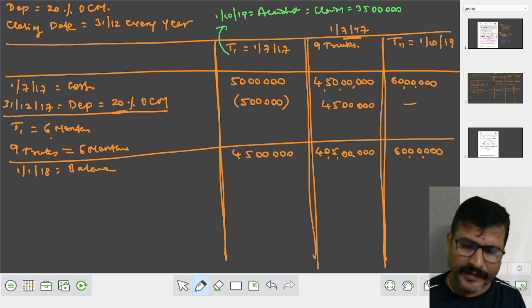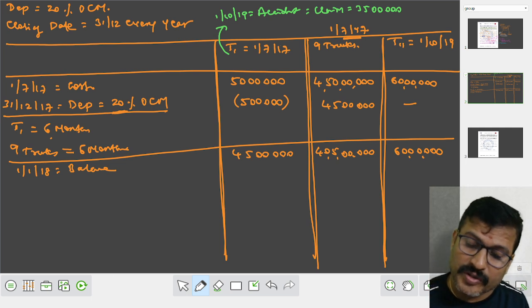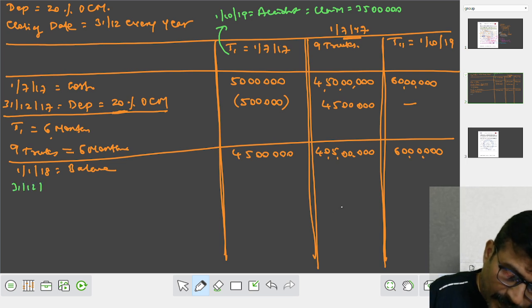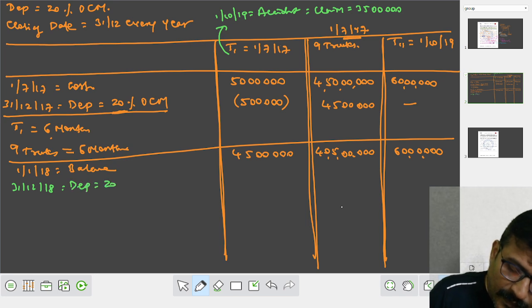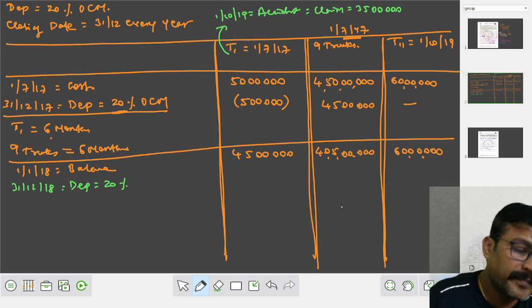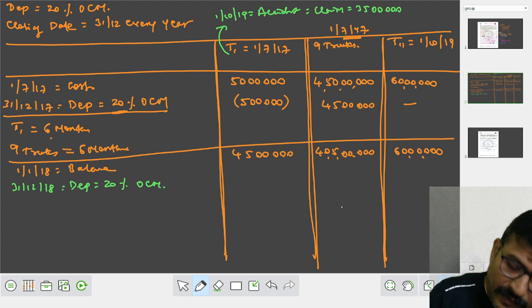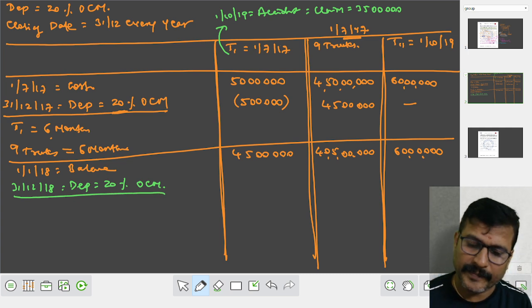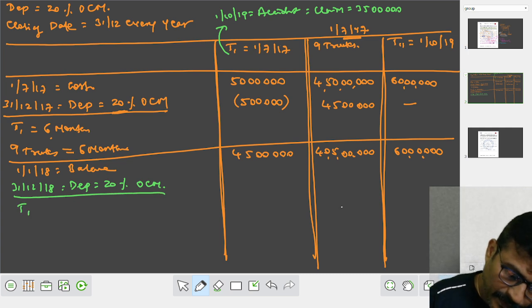Now we are on January 18, right? The accounts closed on what? 31st December 18. Depreciation 20% under what method? OCM method. Right. Now, truck 1. OCM means we have to take on original cost.